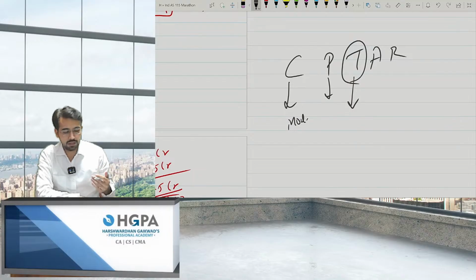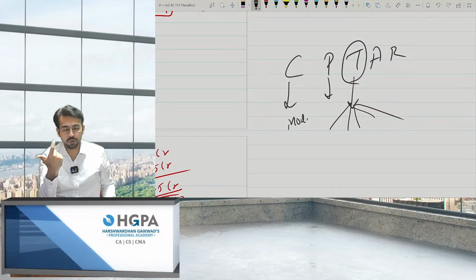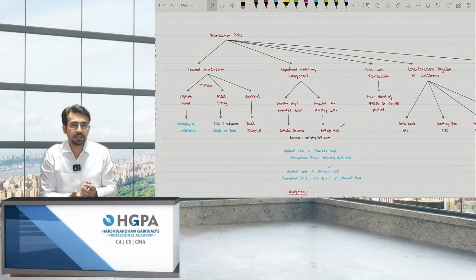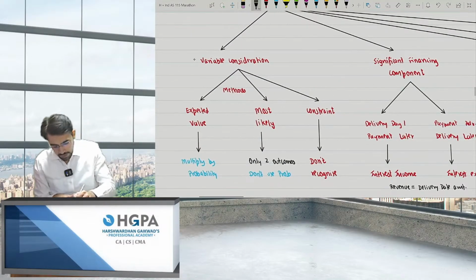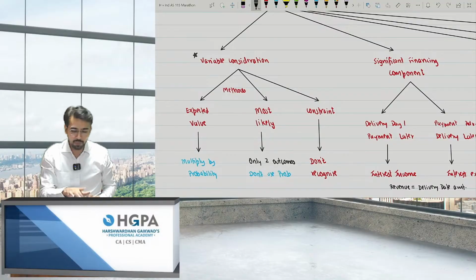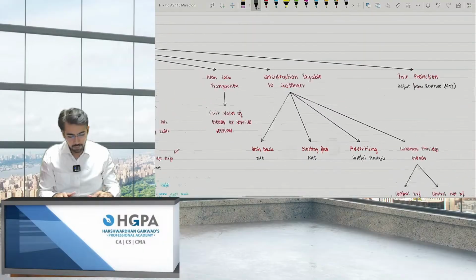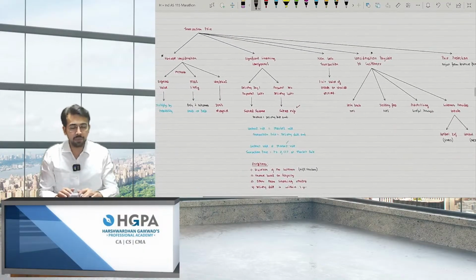There are basically 5 points covered in transaction price. That is variable consideration, with 2 methods, expected and the most likely. Second is cash payable to the customers, where I'm paying something to the customers. Then exchange transaction, significant financing, and price reduction, which I have already discussed. Variable consideration and the consideration payable to the customer are the two star mark points over there, right?